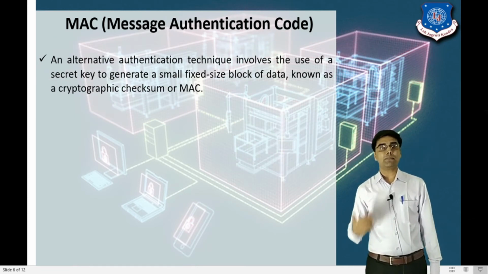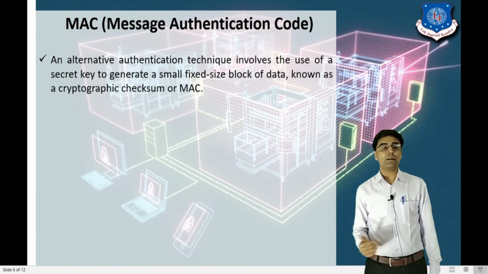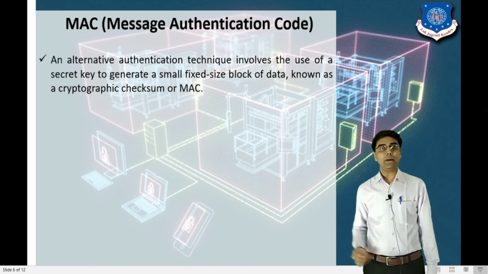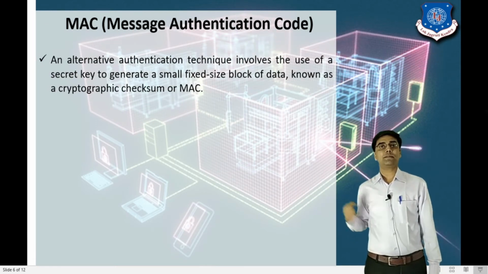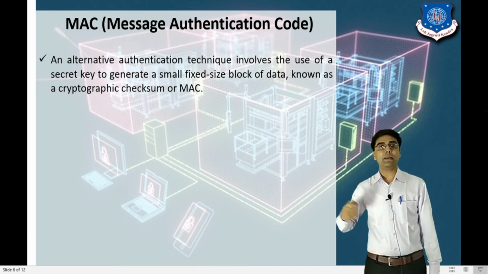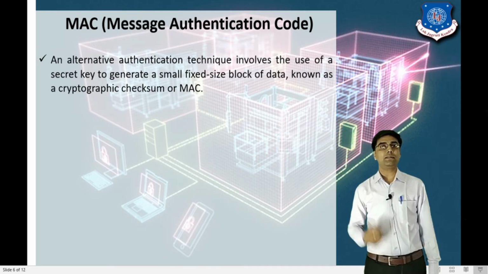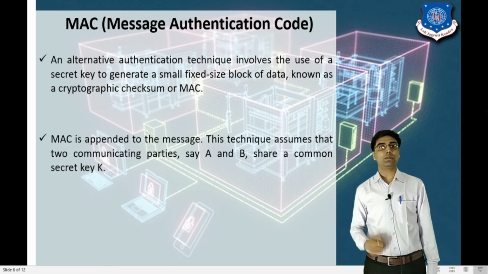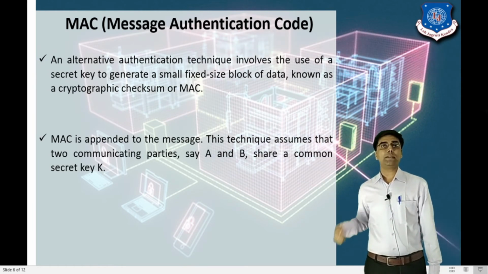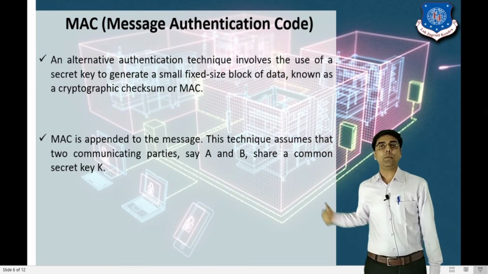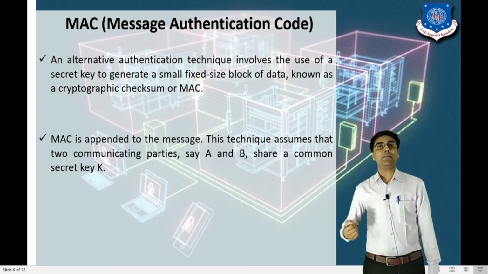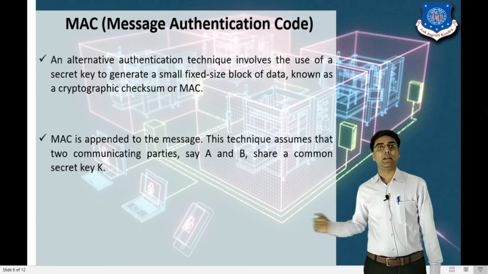We apply a MAC function on the plain text message, and after applying it, it generates a fixed-size block of data, which is the MAC. This message authentication code is appended to the message, and this technique assumes the two communicating parties A and B share a common secret key.